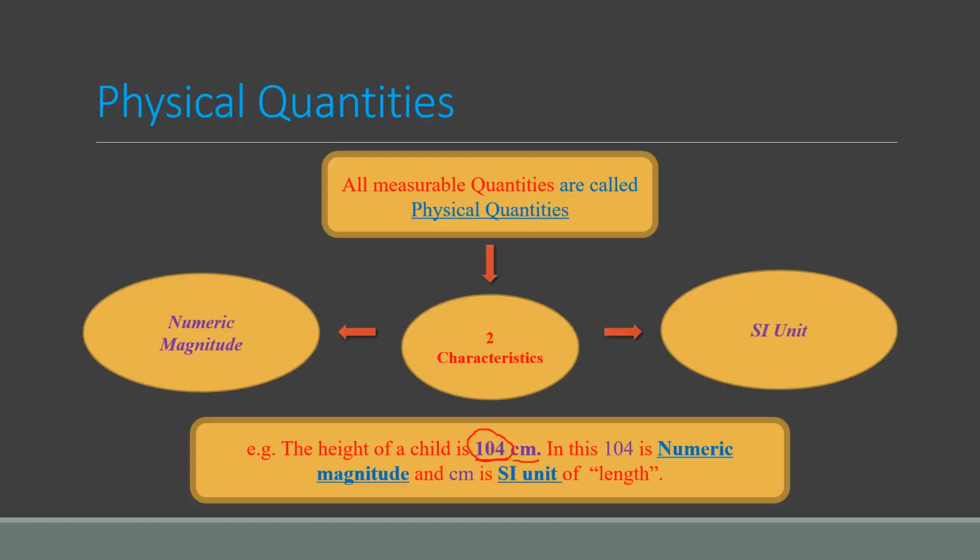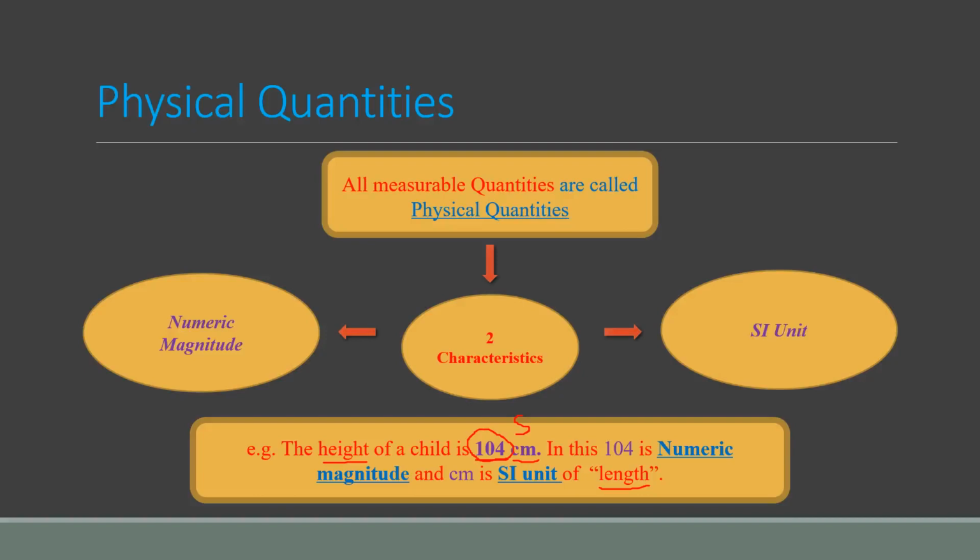But if you write centimeters along with 104, then you people will be able to say this 104 is basically the length or the height of a child. If you write just seconds instead of centimeters, then you people will be able to say that this S is basically second. So 104 seconds means we are talking about time.